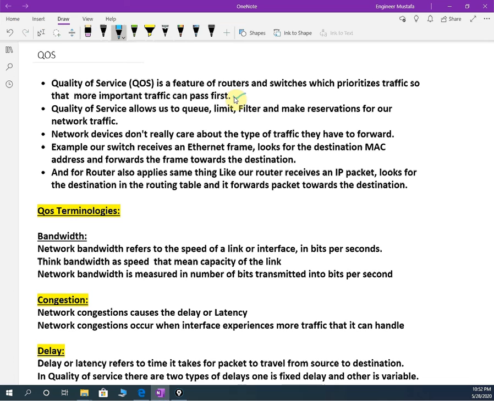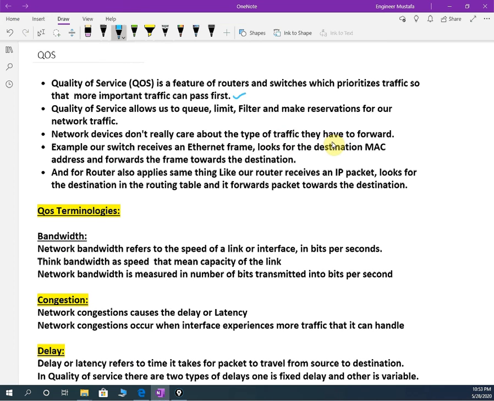Because a router or switch doesn't care about the traffic. They just look at the IP address and send the packet to the interface. They will not care whether it is traffic for data or for an IP phone. So quality of service allows us to queue, limit, filter or make reservations for our network traffic. Network devices do not really care about the type of traffic they have to forward.